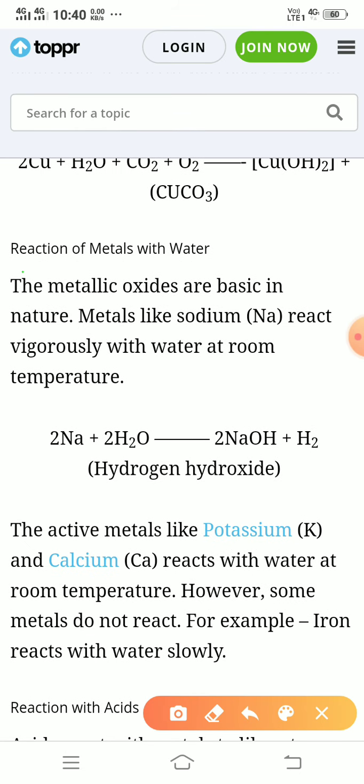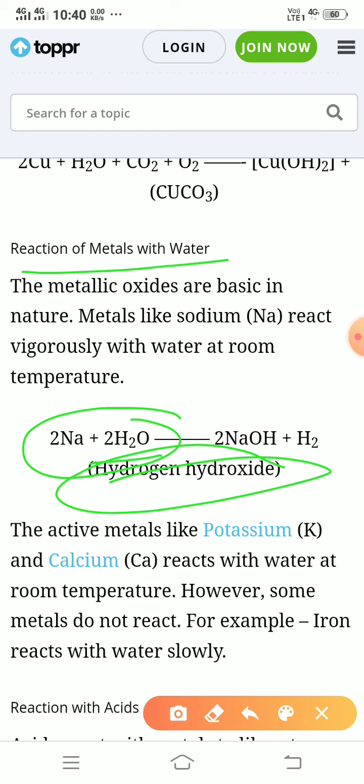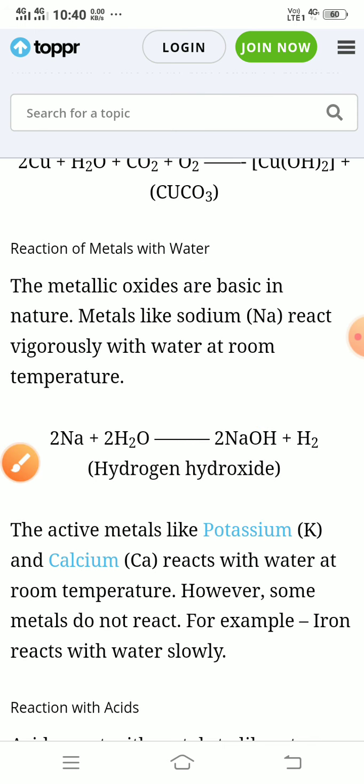Second is the reaction of metal with water. How does metal react with water? Suppose we have sodium, Na. Sodium reacts with water and forms sodium hydroxide. So 2Na plus 2H2O gives 2NaOH plus H2, and releases hydrogen in the atmosphere.